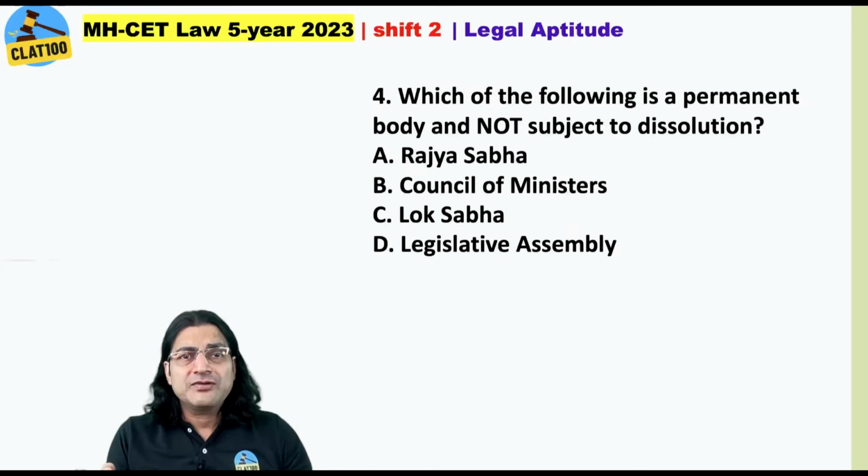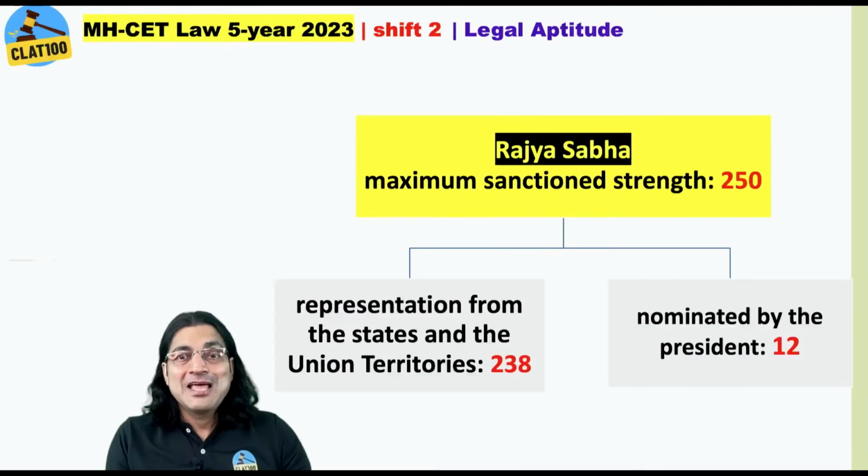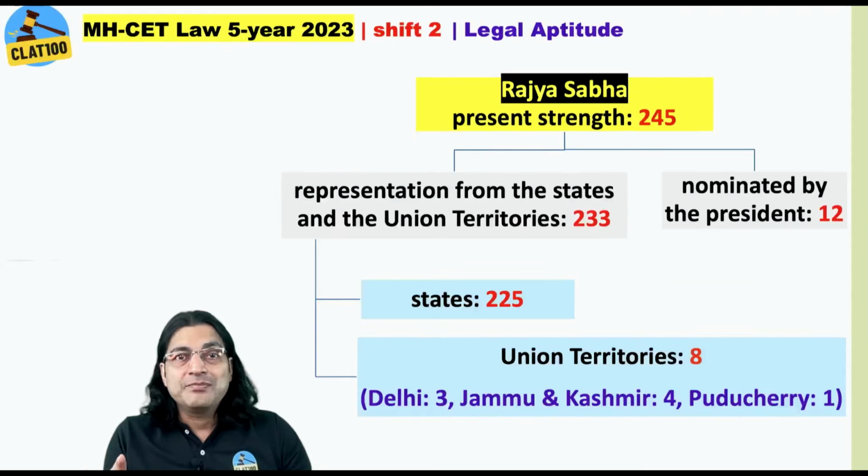Which of the following is permanent body and not subject to dissolution? Rajya Sabha, Council of Ministers, Lok Sabha, Legislative Assembly. We all know the answer, Rajya Sabha. And hey, the maximum sanctioned strength of Rajya Sabha is 250. Present strength is 245. It cannot be more than 245. Representation from states and union territories is 233. Nominated by the President, 12. From states, 225, that is the further breakup of 233, and from union territories, 8. There are only 3 union territories from which you get Rajya Sabha members at this stage. These are Delhi, 3 members, Jammu and Kashmir, 4 members, and Puducherry, 1 member.